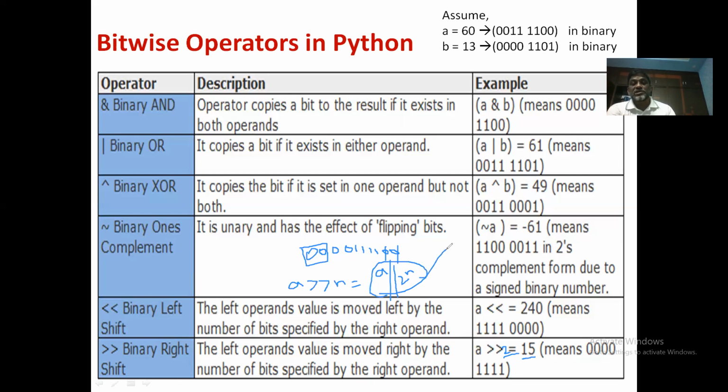So this is a right shift n. A left shift n is a multiplication operation, a into 2 power n, whereas a right shift n is a division operation, integer division, which is represented as a by 2 power n. So this is about the binary bitwise operators.